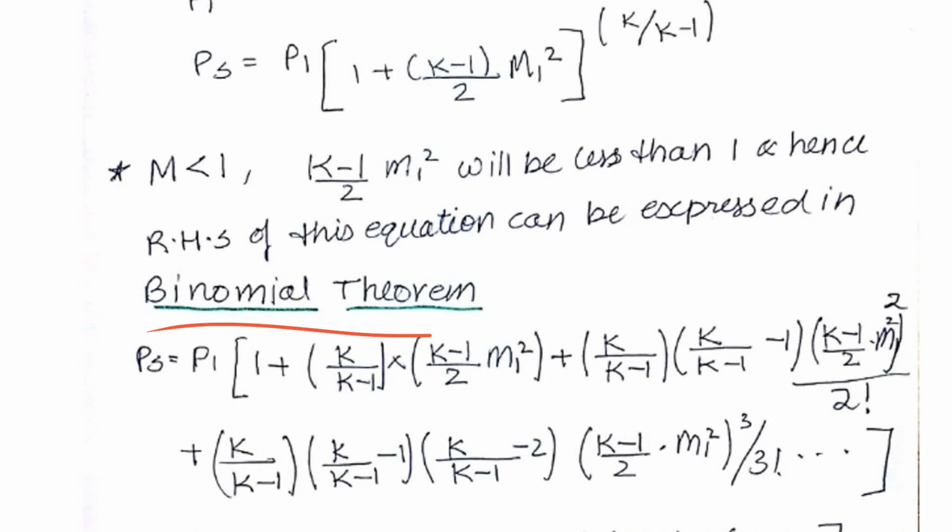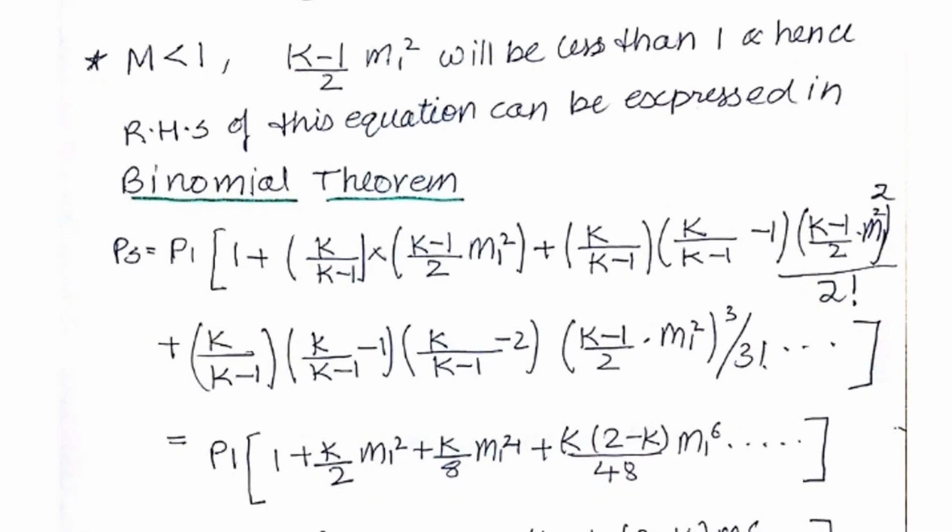So by binomial theorem, we'll be having PS is equal to P1 into this value whole divided by 1 factorial into this value, and then this value and the minus of 1, and this will become whole square divided by 2 factorial, and then we'll be having this part, and the next one will be like this part and the minus of 1, and the third part will be equal to this part and the minus of 2, and this whole will become equal to the cube, and this divided by 3 factorial, and this will keep on going on, and this is called as the binomial theorem of expansion.